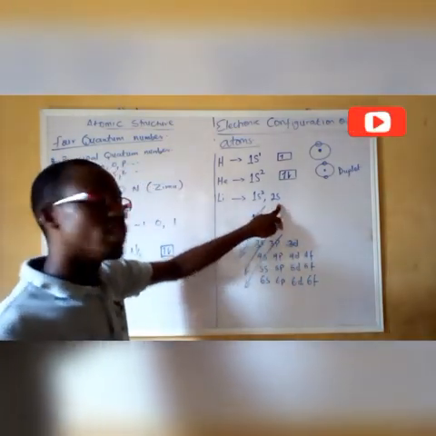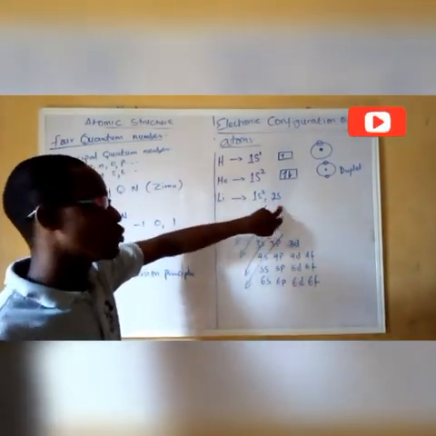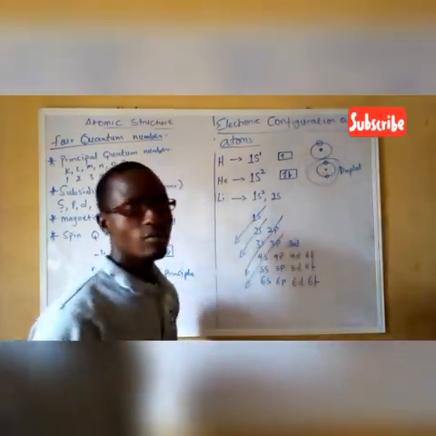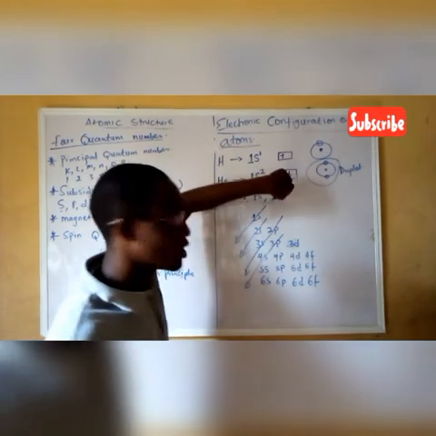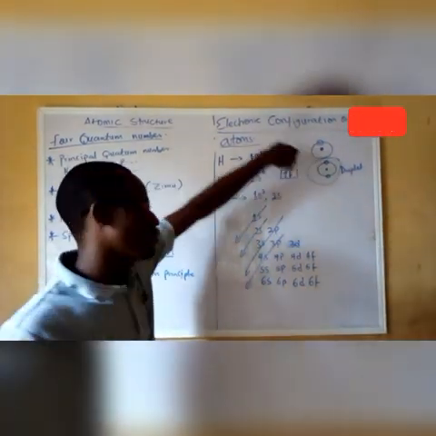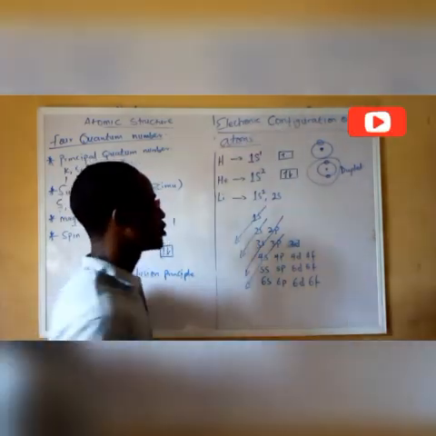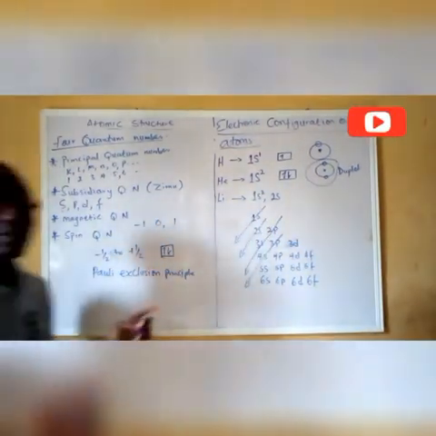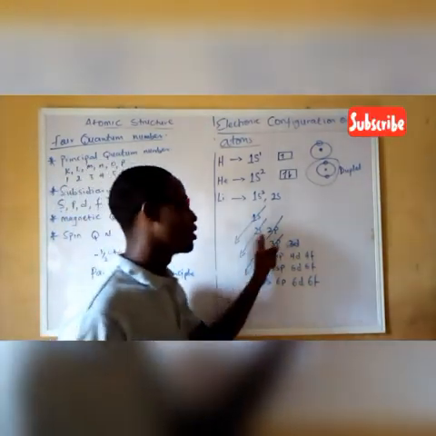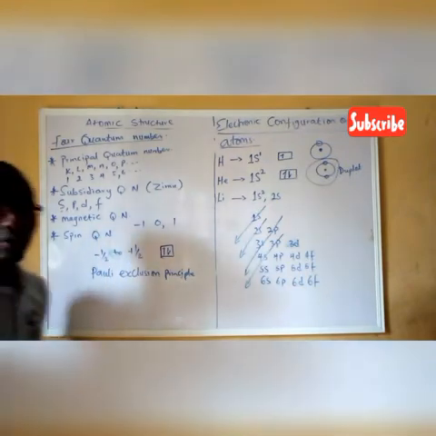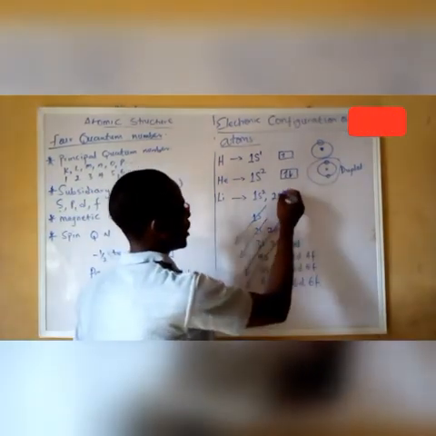So that is why the next one we have to move to the second shell. And in the second shell we have the s orbital. So we have to make use of the s orbital for the second shell first. Then when we are through with that, we go to the p. If the s of the second shell is full, then we go to p, since p is the next subsidiary quantum number. So we have 2s1.